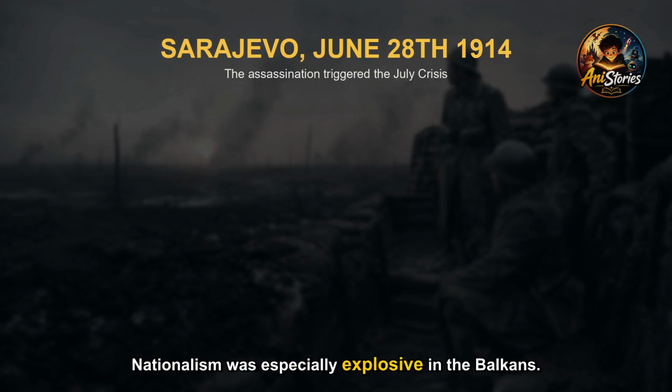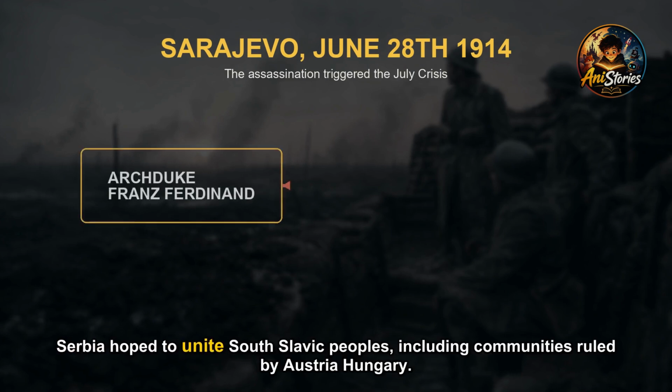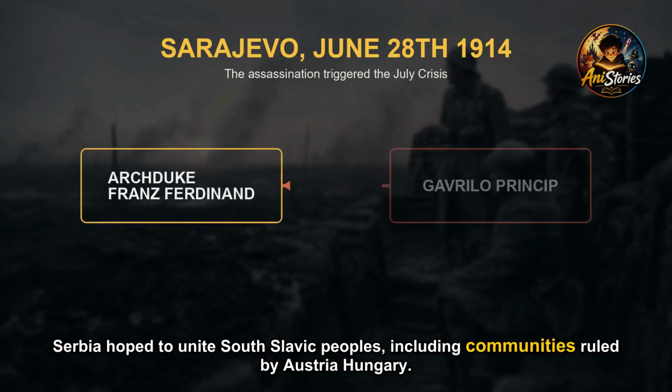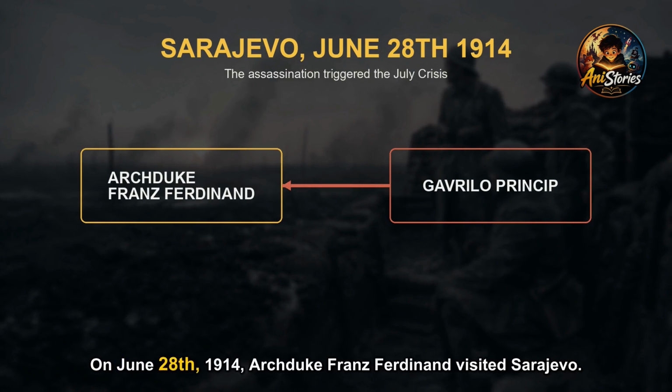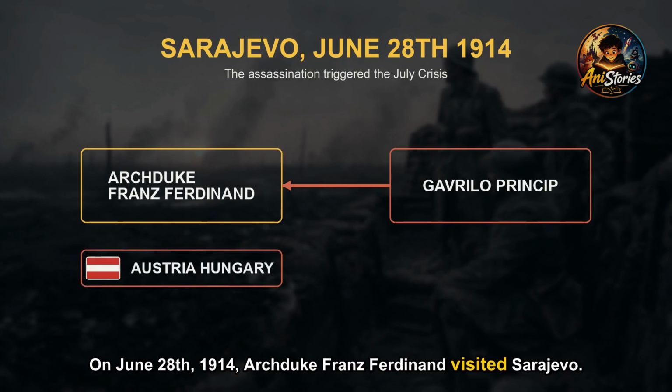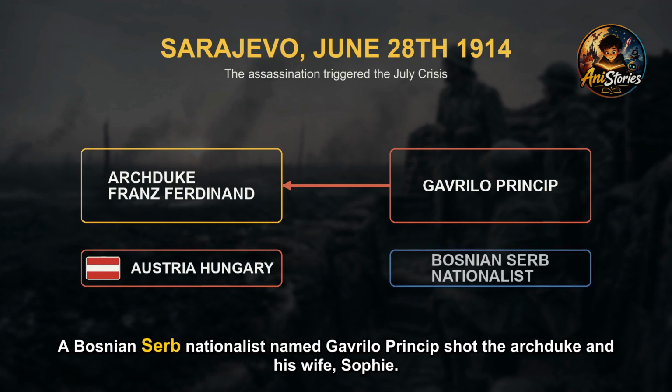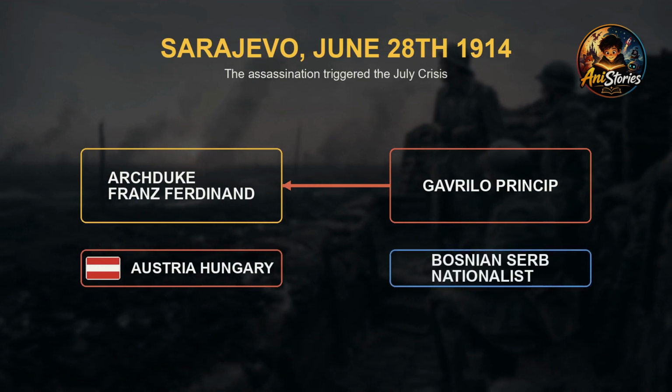Nationalism was especially explosive in the Balkans. Serbia hoped to unite South Slavic peoples, including communities ruled by Austria-Hungary. On June 28, 1914, Archduke Franz Ferdinand visited Sarajevo. A Bosnian Serb nationalist named Gavrilo Princip shot the Archduke and his wife, Sophie.